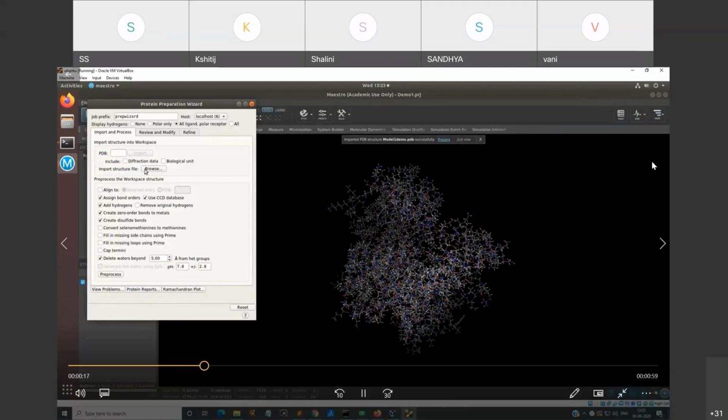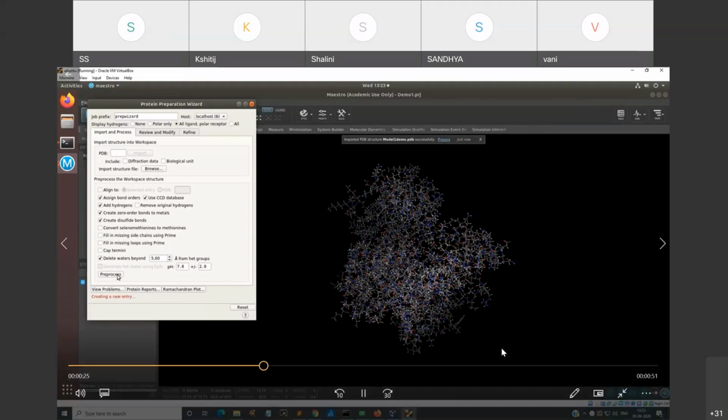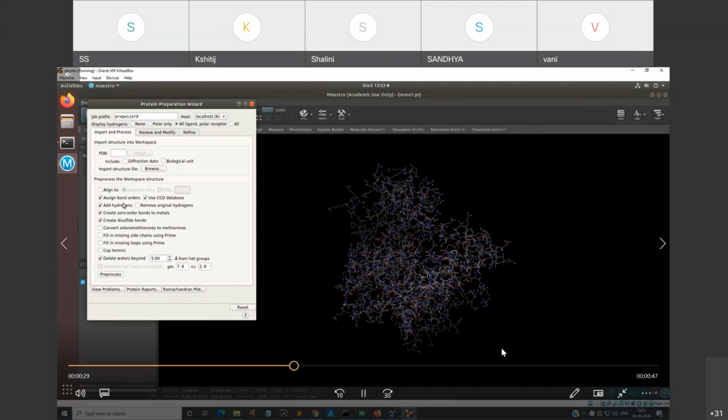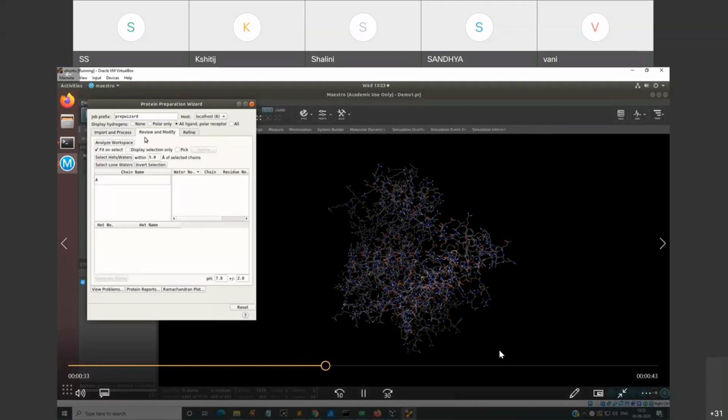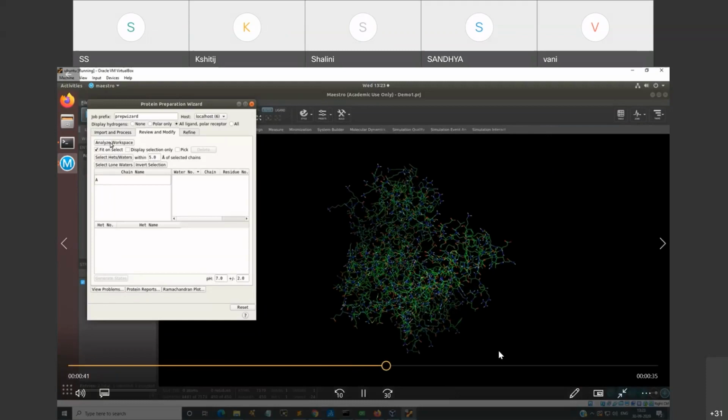I will change the pH of this particular in terms of pre-processing. Once your pre-processing of the workspace structure is done, you can go and review and modify your structure over here. And then select the chain A, analyze the workspace, other parameters keep as default, and then refine.